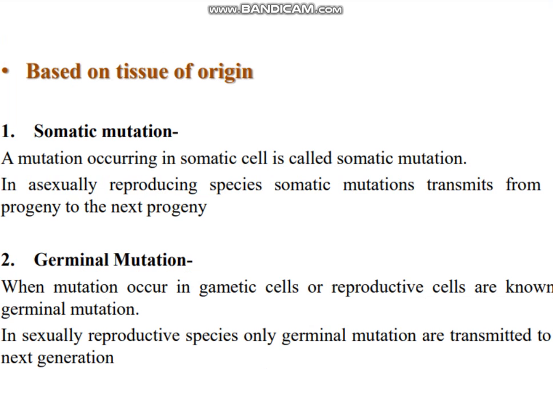In asexually reproducing species, somatic mutations are transmitted from one progeny to another. Second, germinal mutations. When mutations occur in gametic or reproductive cells, these are known as germinal mutations. In sexually reproducing species, only germinal mutations are transmitted to the next generation.